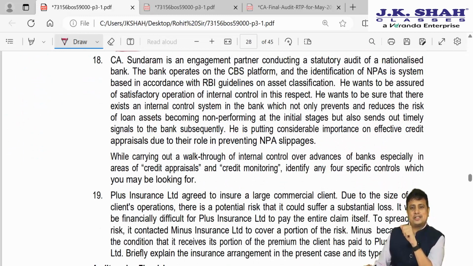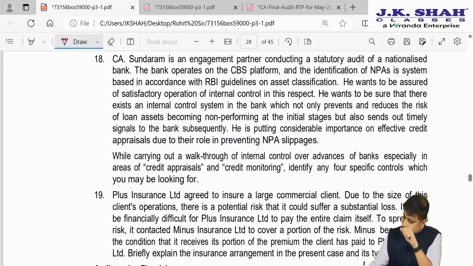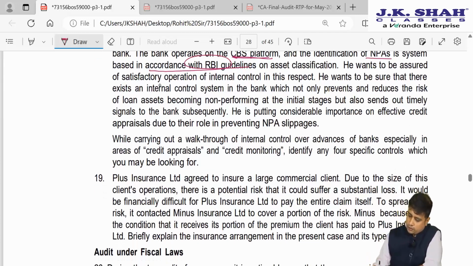Next, question number 18. CS Sundaram is an engagement partner conducting a statutory audit of a nationalized bank. The bank operates on the CBS platform, and the identification of NPA system is based on the RBI guidelines on asset classification. He wants to be assured of the satisfactory operation of internal control in this respect. He wants to be sure that there exists internal control in the bank which not only prevents and reduces the risk of a loan asset becoming NPA at the initial stage, but also sends out timely signals to the bank subsequently.